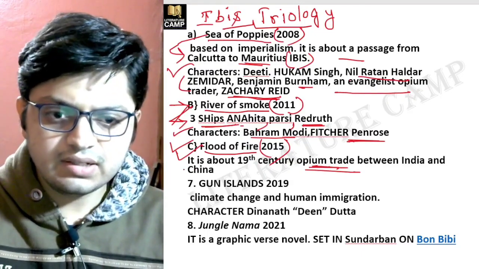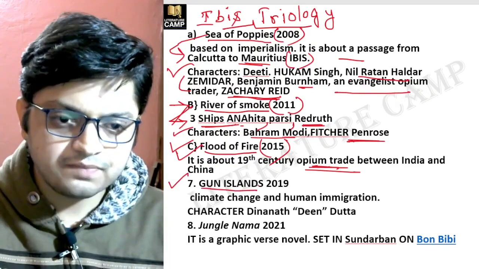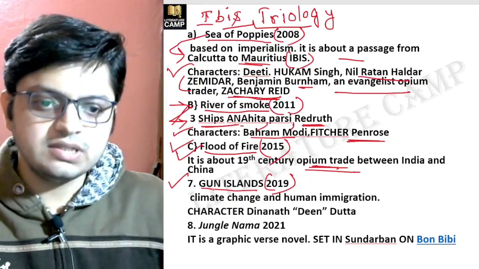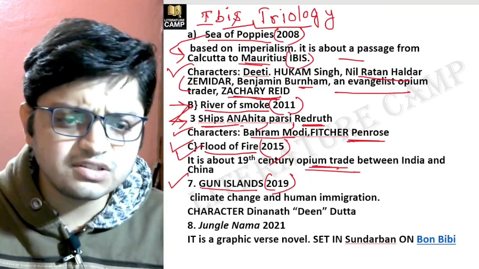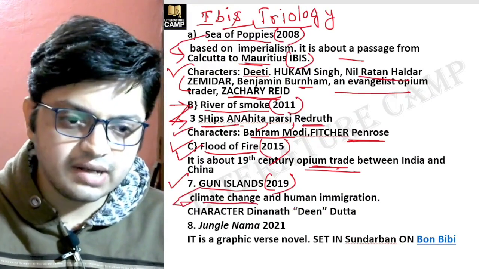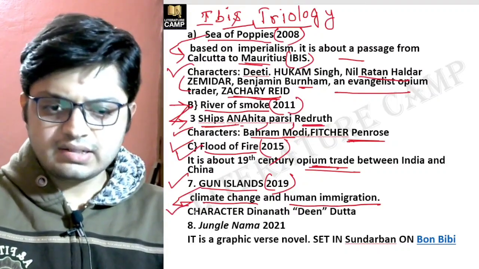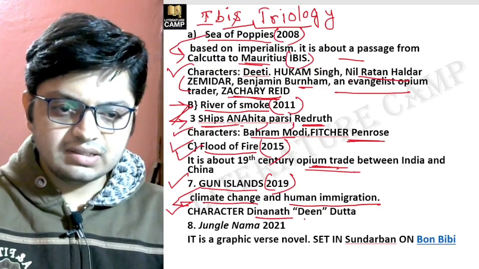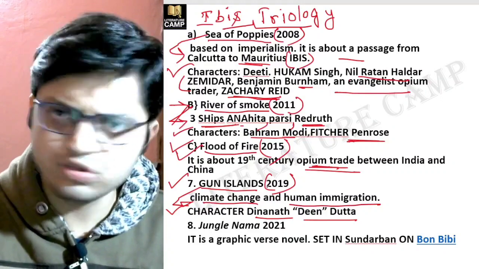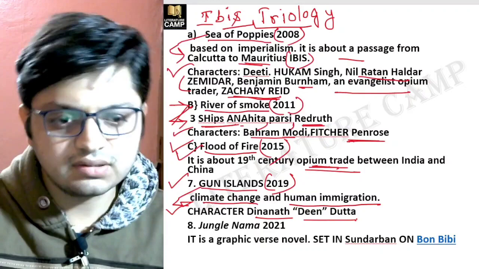Right? Then the next work is Gun Island. This is very important. Published in 2019. Gun Island, published in 2019. This novel is about climate change and human migration. All right. The important character is Dinanath Datta, Deen. I know there are many characters, but this is the main character, Dinanath Datta.